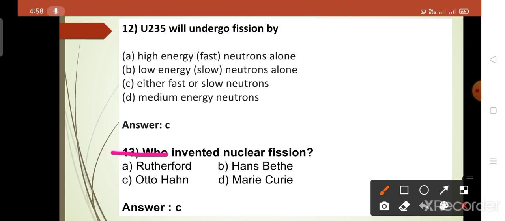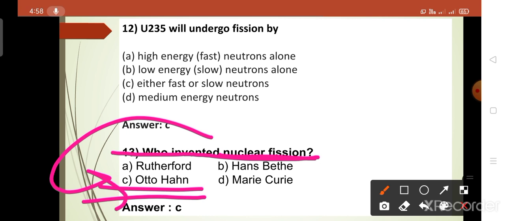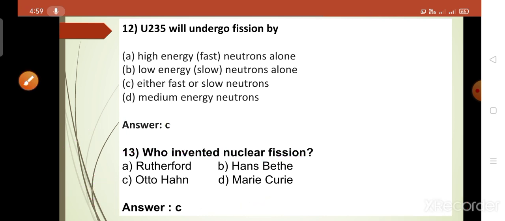Who invented nuclear fission? This is also a very important question from the competitive exam point of view. We know that nuclear fission was discovered by Otto Hahn. So option number C is the correct one.